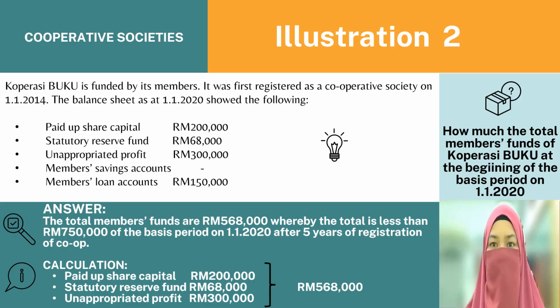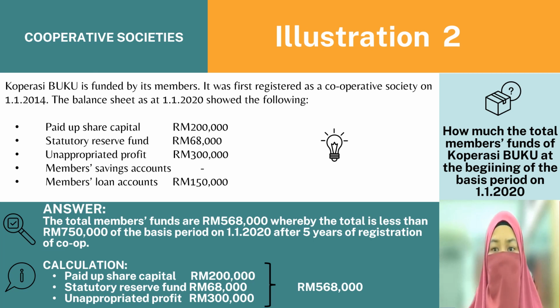For the second illustration, we need to determine and calculate the total members fund at the beginning of the basis period. The balance sheet is given as at 1st January 2020. But it was first registered as a cooperative society on 1st January 2014. Meaning that from 2014 until 2018 is 5 years, right? It's tax exempted. Then what happens for the tax after 5 years? It depends on how much the total members fund is. That's why we need to total up the members fund, to see whether it is more than 750,000 or not.